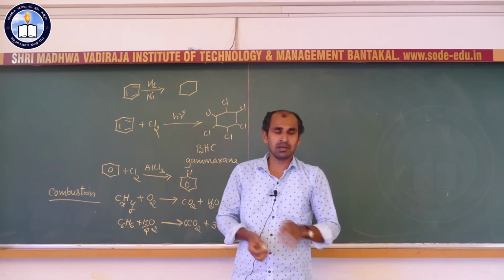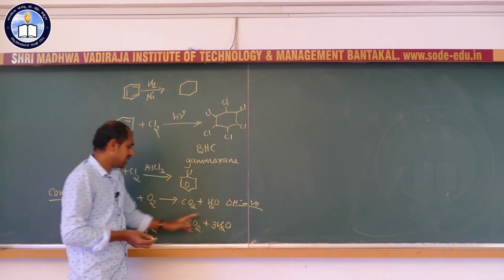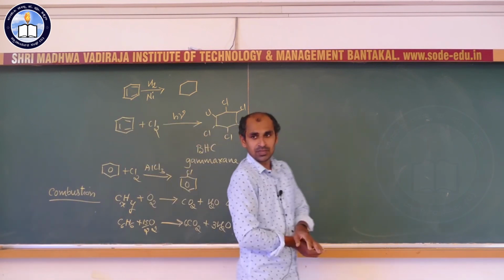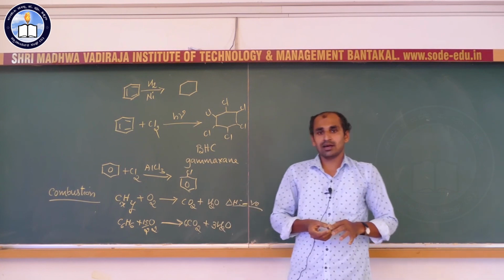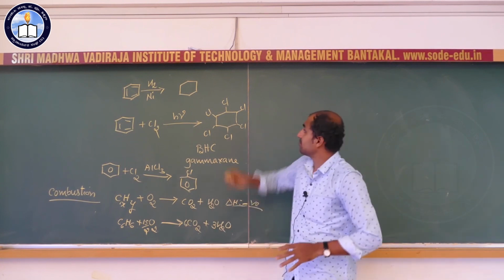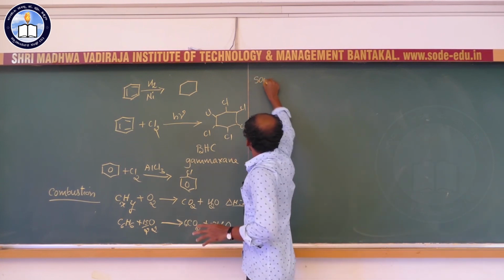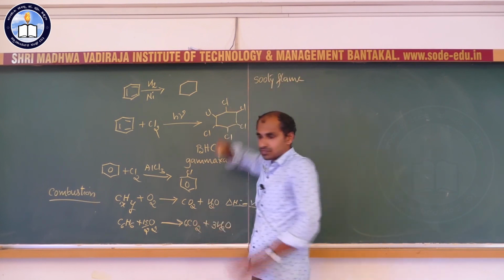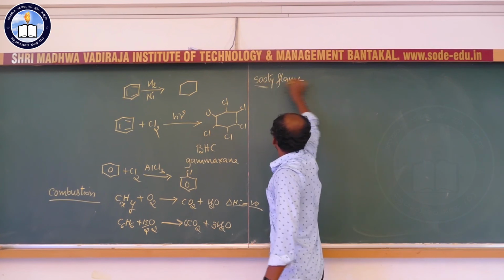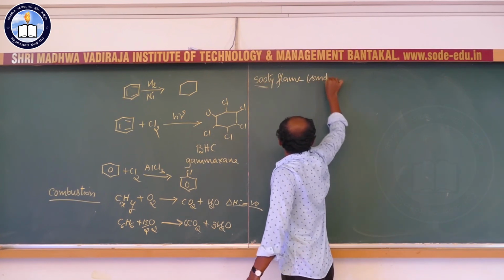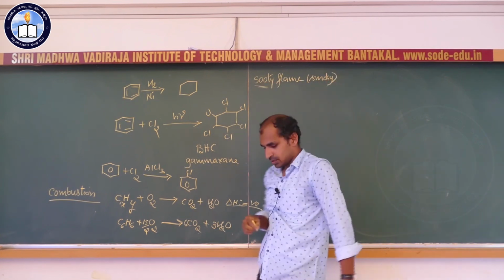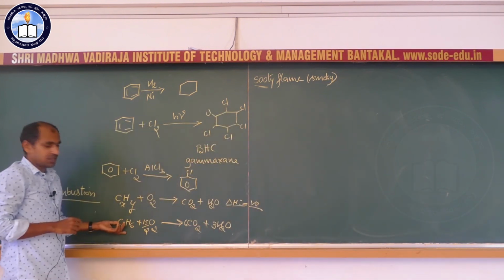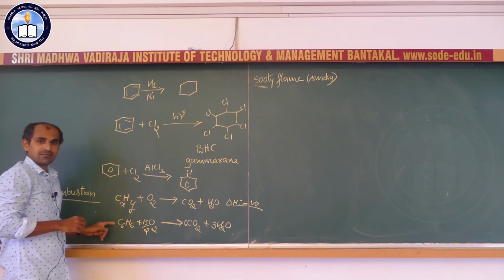On combustion, benzene gives carbon dioxide and water with the liberation of energy. You may have heard about sooty flame. What does it mean? Sooty is nothing but a smoky flame. These organic molecules, aromatic molecules, have a large number of carbon atoms.